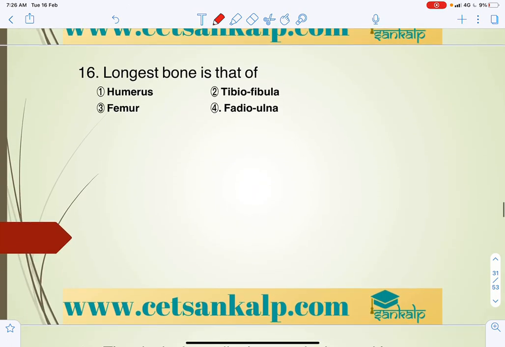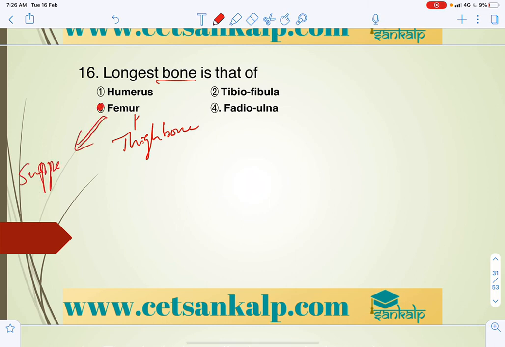Next, the longest bone is the thigh bone, also called the femur, which mainly supports bearing the body weight. It supports the vertebral column.